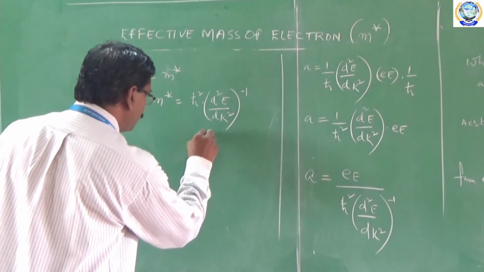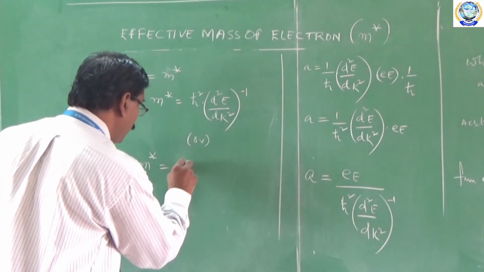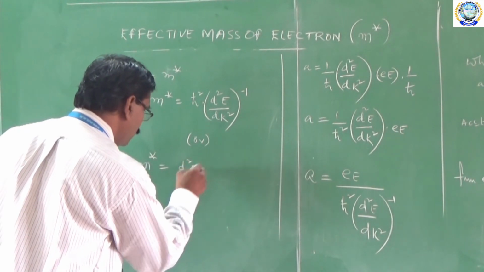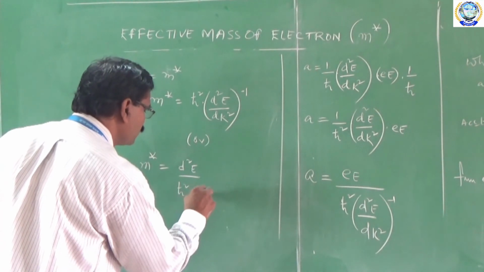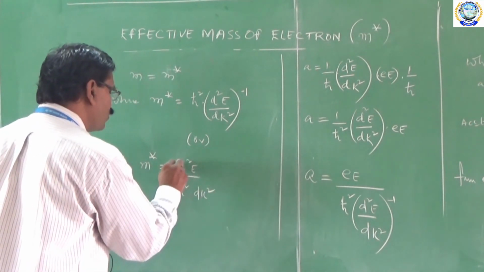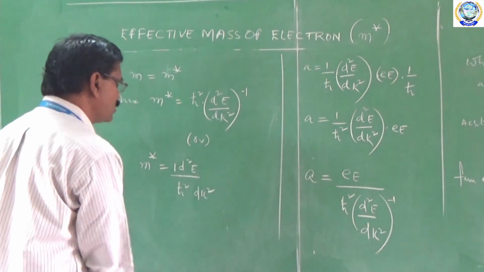Or we can also write this as m star is equal to h cross square d square E by h cross square into dk square. Also written like this, 1 by h cross square into d square E by dk square.